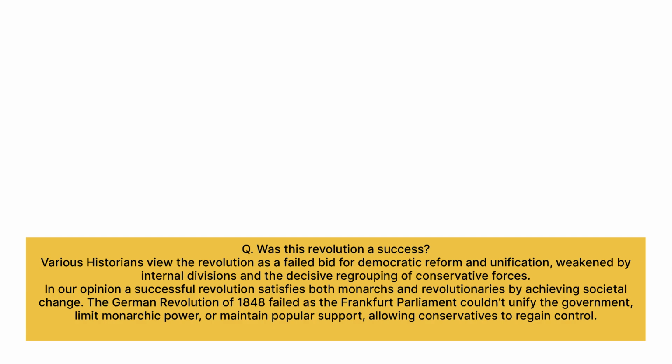Was this revolution a success? Various historians view the revolution as a failed bid for democratic reform and unification, weakened by internal division and decisive regrouping of conservative forces. In our opinion, a successful revolution satisfies both monarch and revolutionary by achieving societal change. The German Revolution of 1848 failed as the Frankfurt Parliament couldn't unify the government, limit the monarch's power, and maintain popular support, allowing conservatives to regain control.